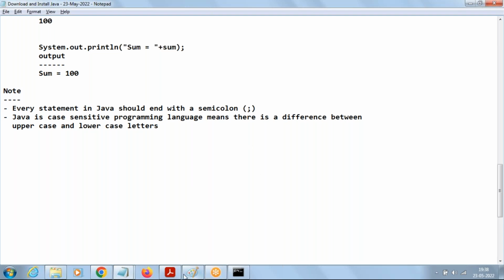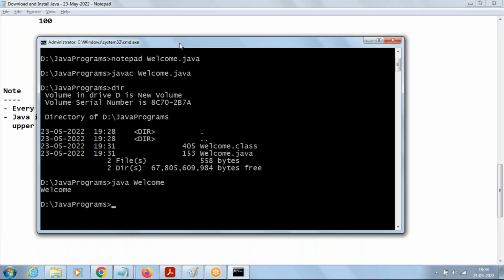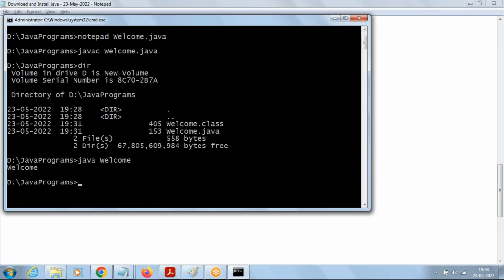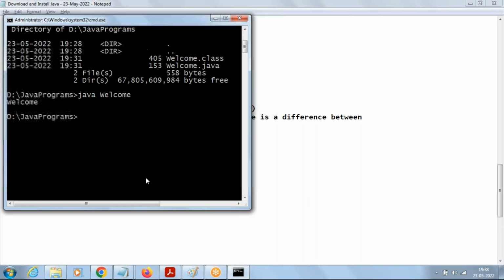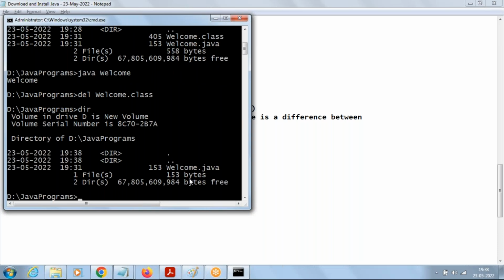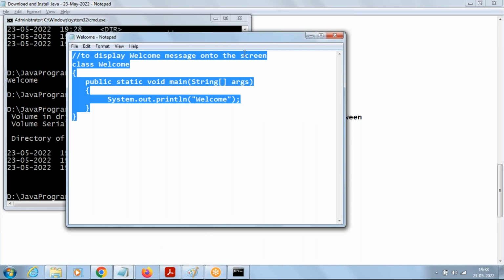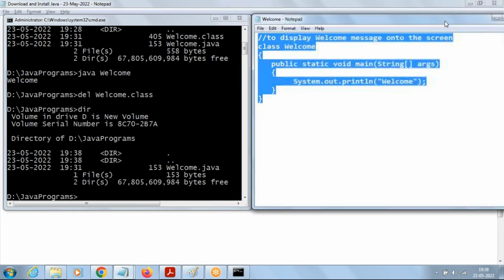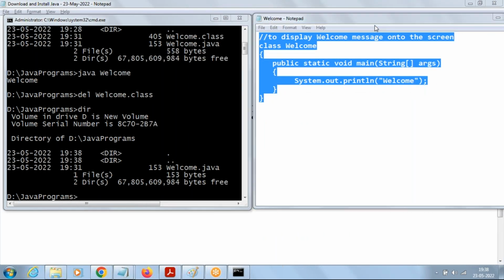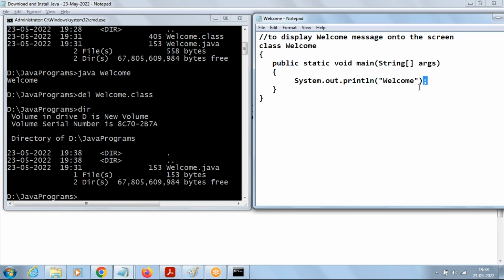Now understand carefully. Let me delete the welcome.class file. I'm deleting the .class file. Now if I say dir, we have only one file, welcome.java. Now let me open the program and remove the semicolon after the statement.